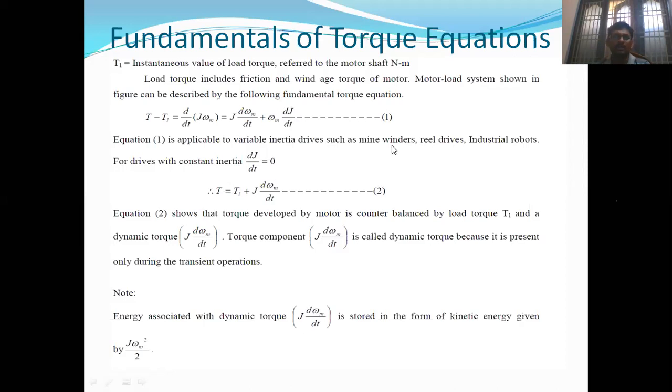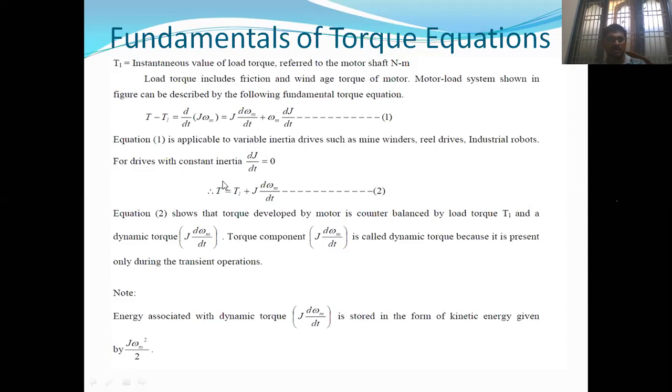For drives with constant inertia, the term dJ by dt goes equal to 0. So equation 1 becomes T is equal to TL plus J into d omega m by dt. This is equation 2. Equation 2 shows that the torque developed by the motor is balanced by the load torque and dynamic torque.